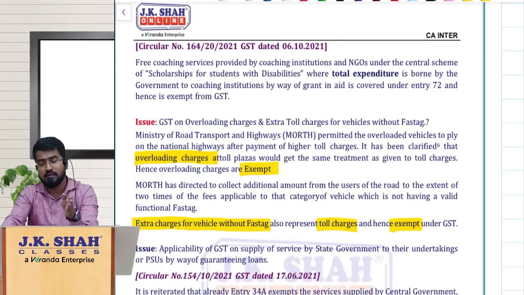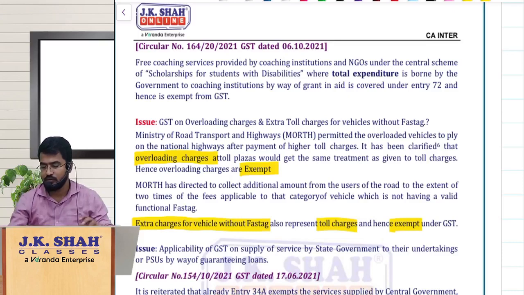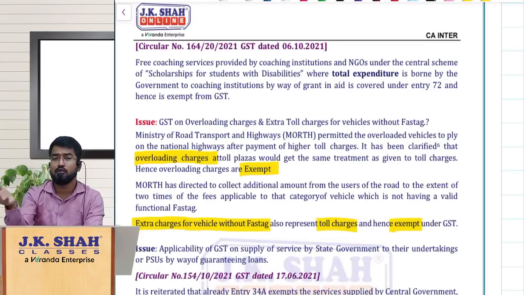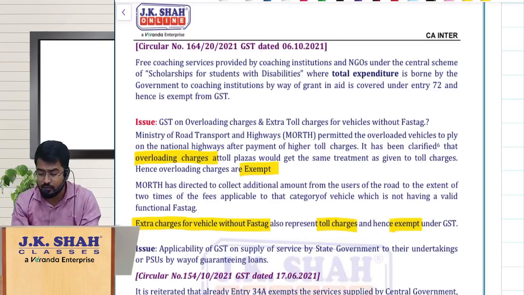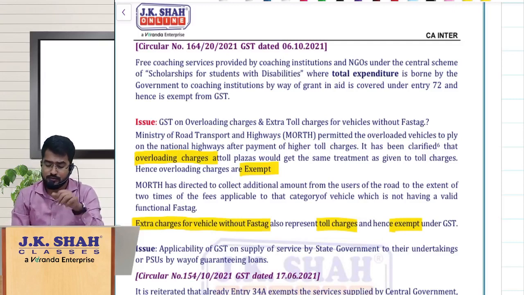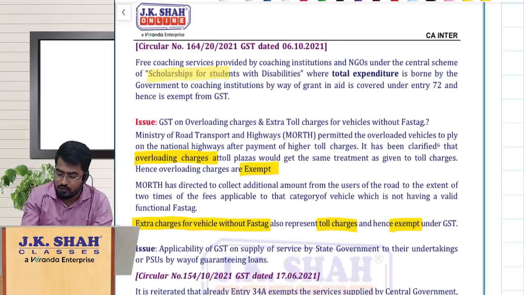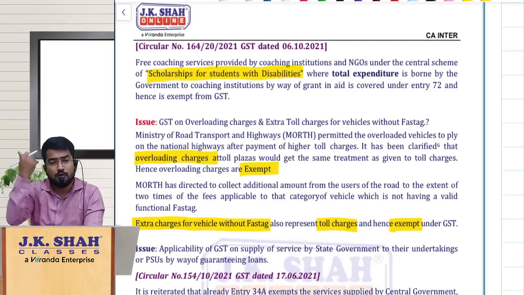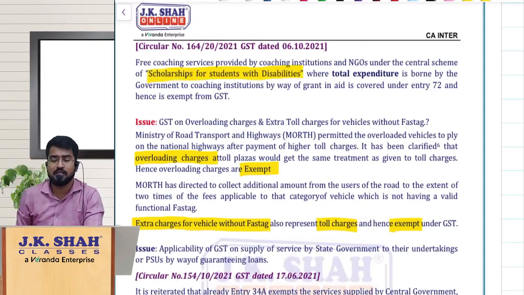If you see that entry, it says 75% or more of the total expenditure for any such training programs incurred or borne by the central government or state government, then they are exempt under GST. Here, in these cases where you are providing the training programs to students under this scheme called scholarship for students with disabilities, where the total expenditure itself is borne by the government, then obviously it is exempt under GST.